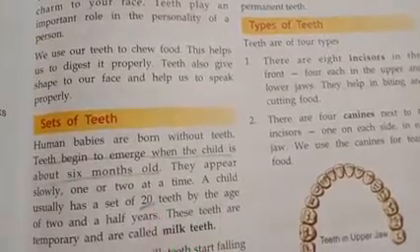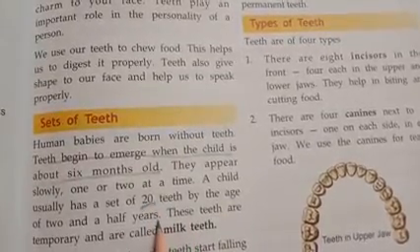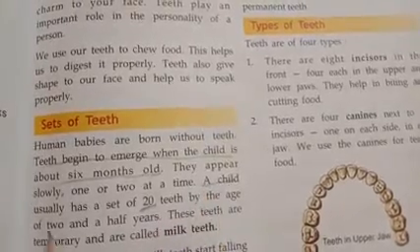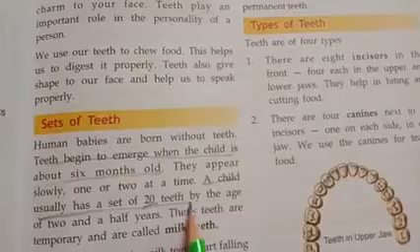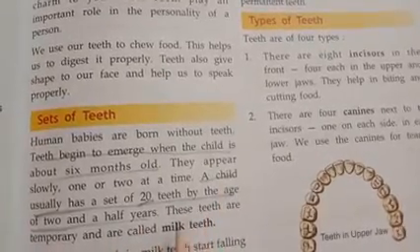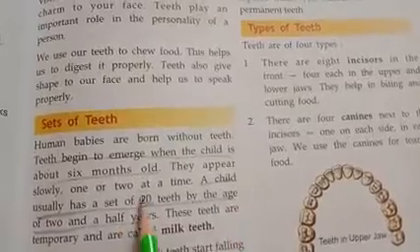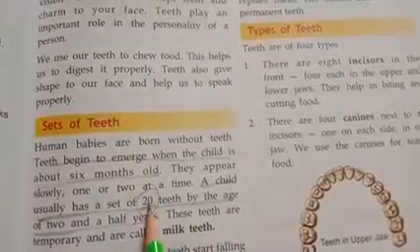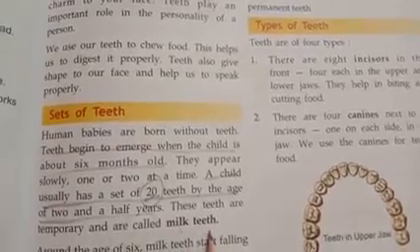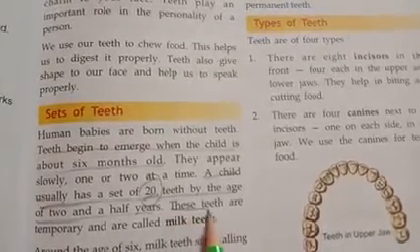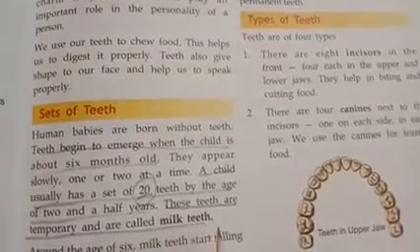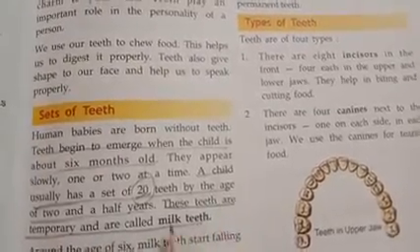By the age of 2.5 years, a child usually has a set of 20 teeth. By the time the child is 2.5 years old, the set of 20 teeth has come into the mouth. These teeth are temporary and are called milk teeth. Underline this. Now these 20 teeth are temporary. They are not permanent. They are called milk teeth.